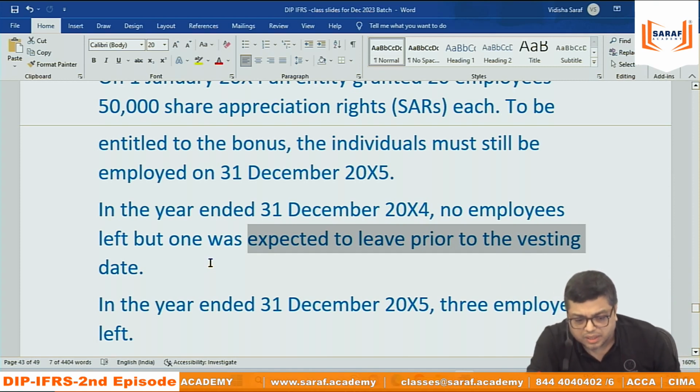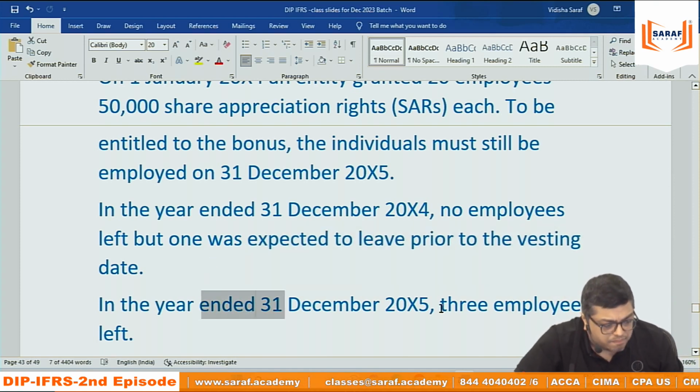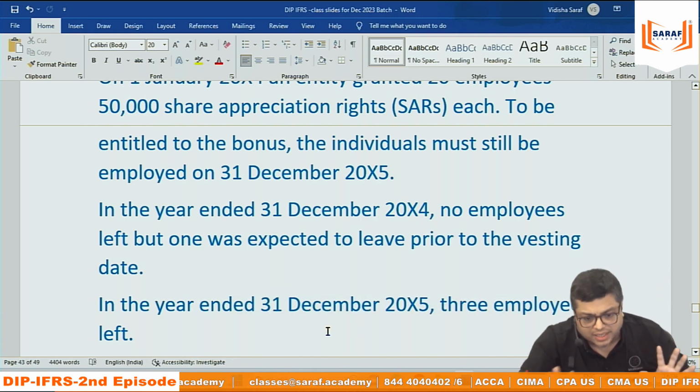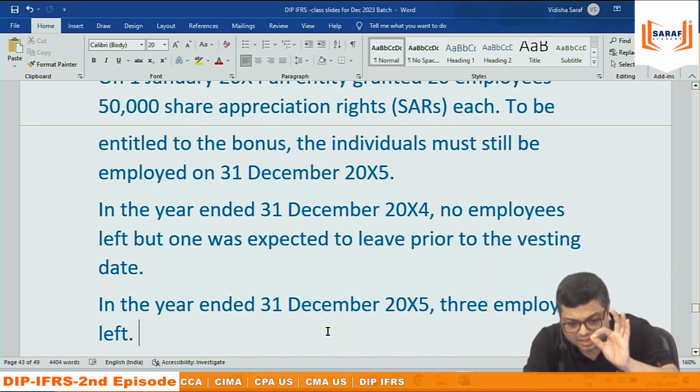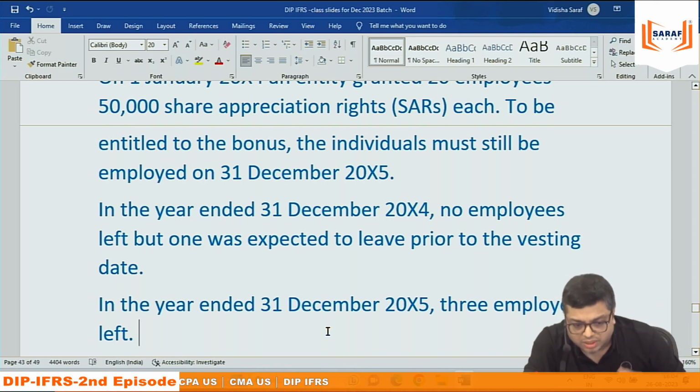In the second year they are saying that 3 employees left. So 17 will be getting. For 20 employees, 50,000 shares. So for 17 employees, how many shares? Per share, 27, the same value. So the total expense for 2 years we get, minus the first year expense we have recorded. The balance is the expense of the second year. That is as per the previous example, which is share-based payment ESOP.